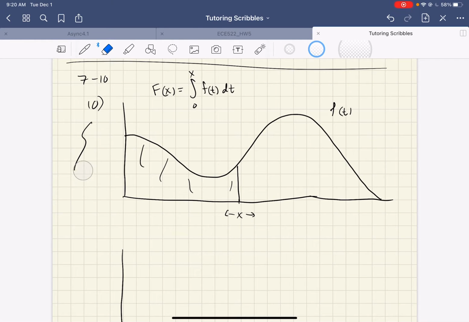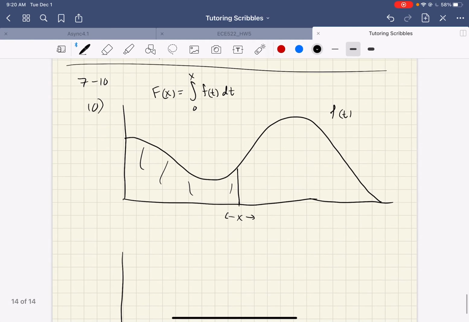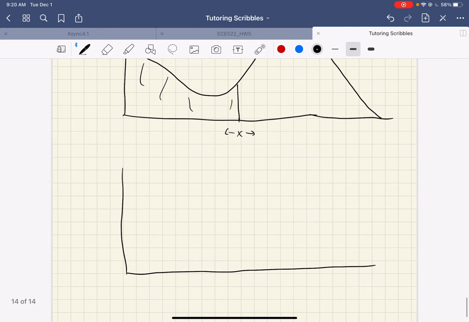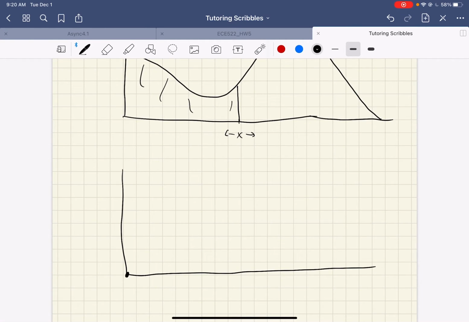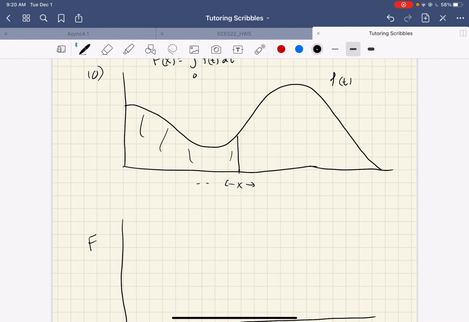So what they really want is for us to capture the shape of what big F might look like. One thing that I know is true is that at 0, big F, now graphing big F versus x, at 0, if I slide this x value all the way over to 0, there's no area. Now as I start to move to the right, my area is increasing, but it's increasing slower and slower.